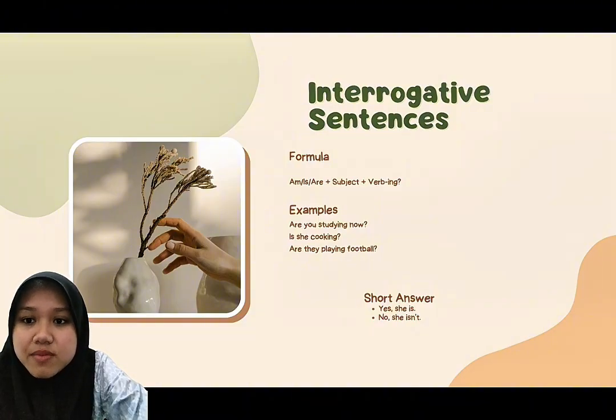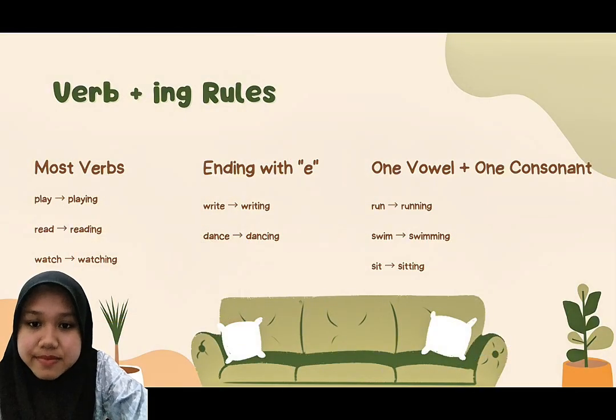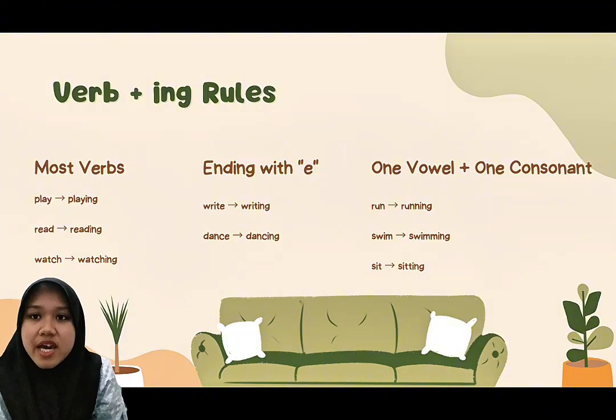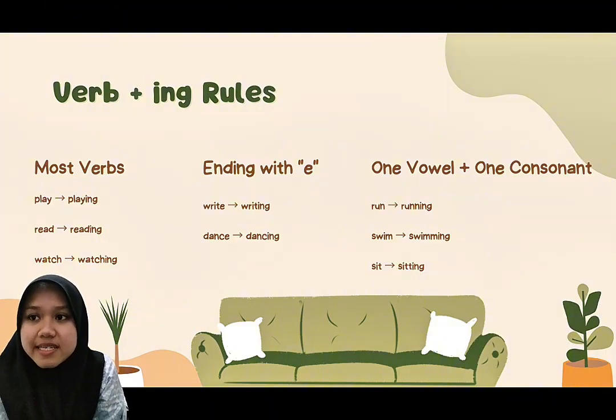Now that we can make different types of sentences, let's learn how to form verbs ending in ing. You may have noticed that every present continuous sentence uses a verb ending in ing. Most of the time we simply add ing. For example, play becomes playing, read becomes reading, watch becomes watching.